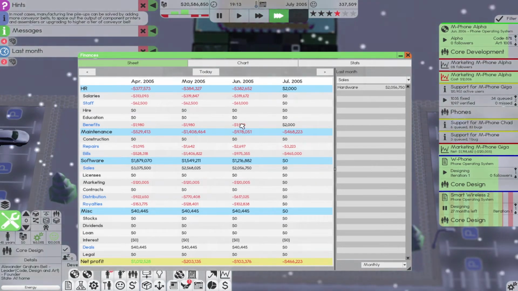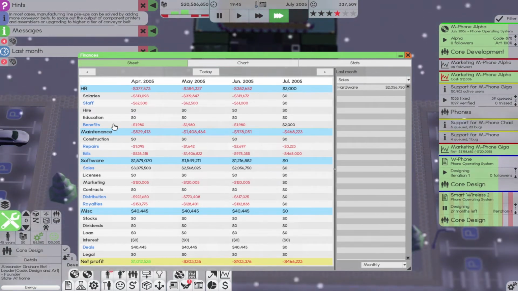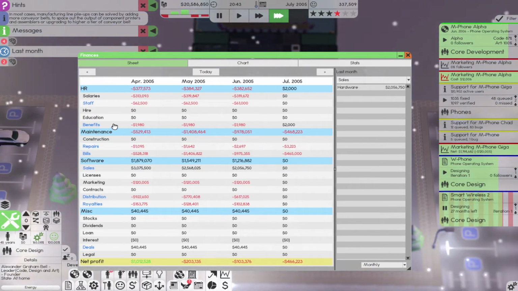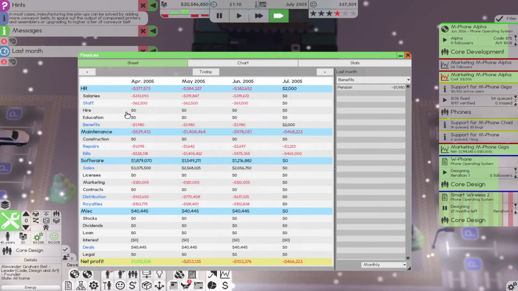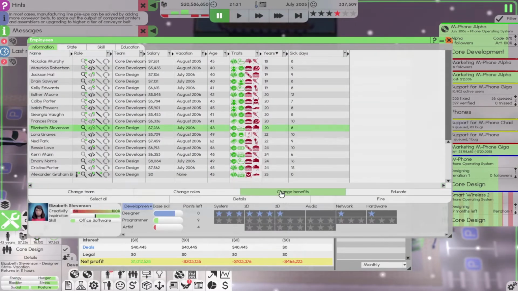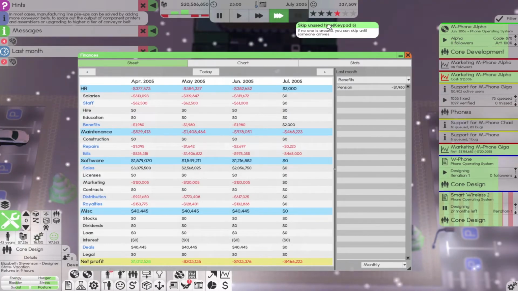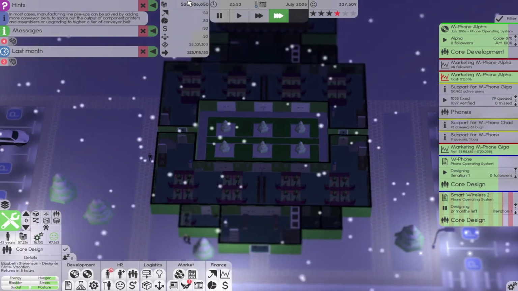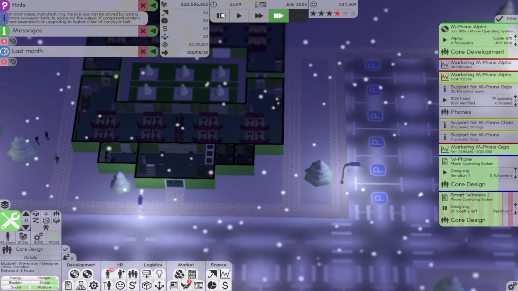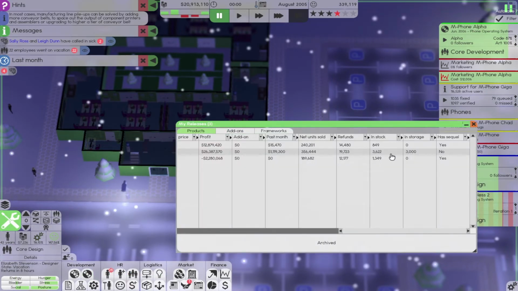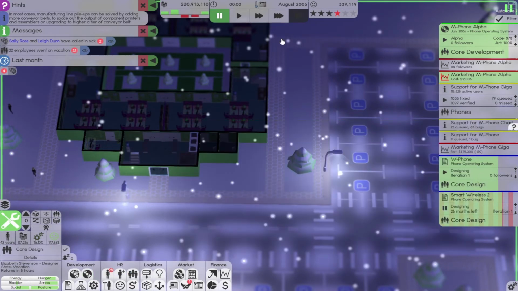What happened? I thought benefits were costing more. I'm so confused. Did I just take it off of everyone? No, everyone else has it. Okay. I don't know what just happened there. 2359. Just want to make sure. Yep, we're fine.